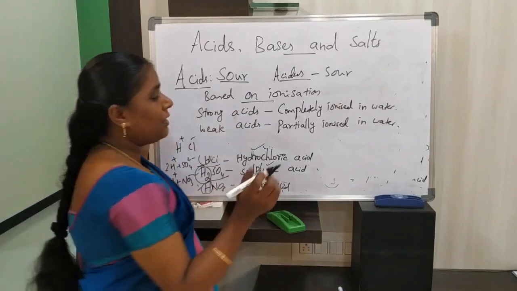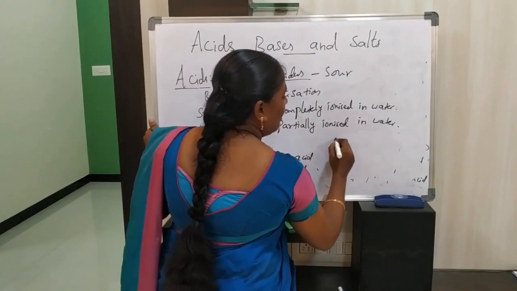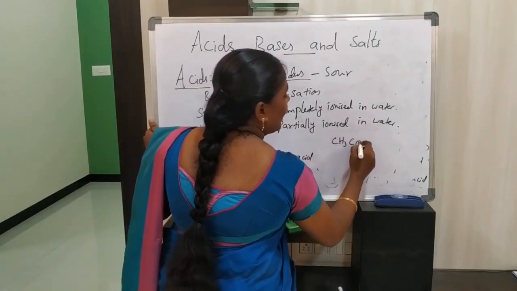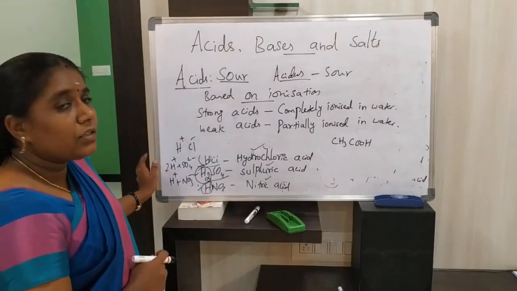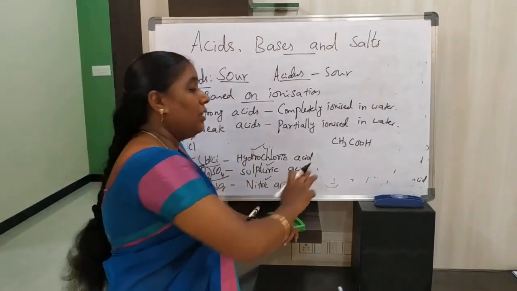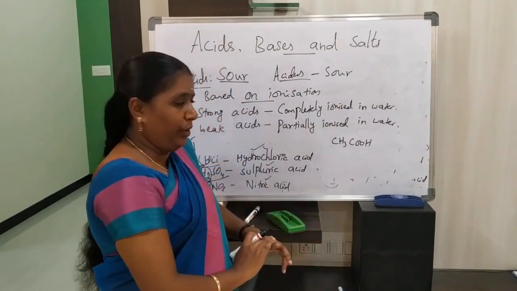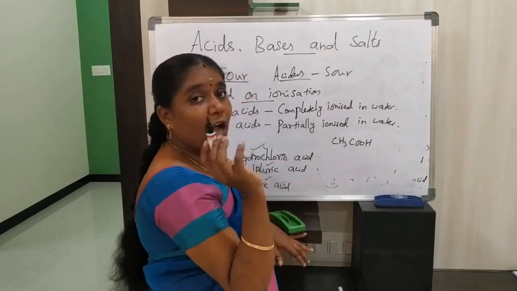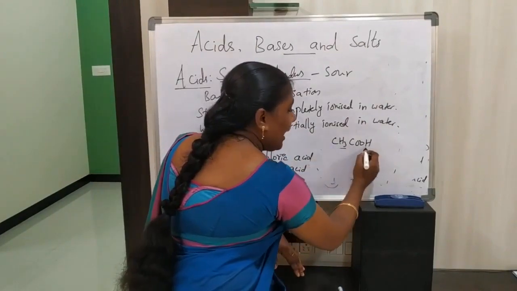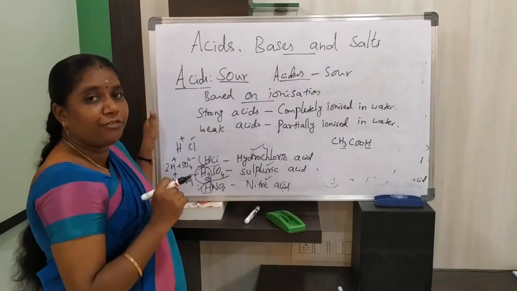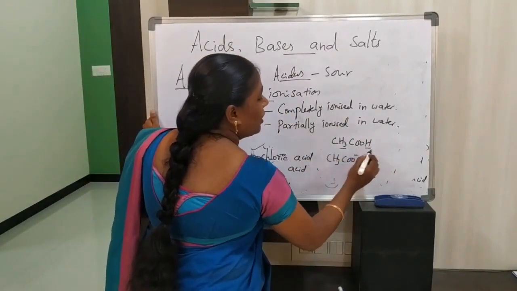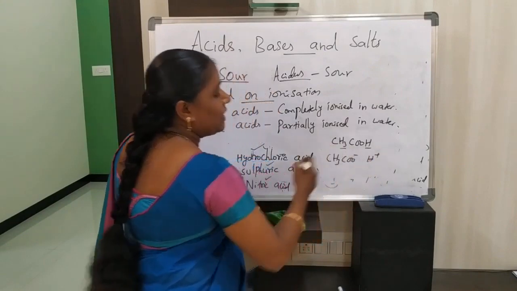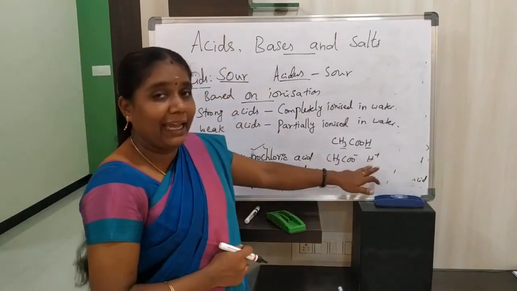For example, acetic acid. What's the formula? CH3COOH. This acetic acid contains how many hydrogen ions? Here 3 hydrogen, here 1 hydrogen, totally 4 hydrogen ions. But when dissolved in water, it separates into CH3COO minus and H plus.